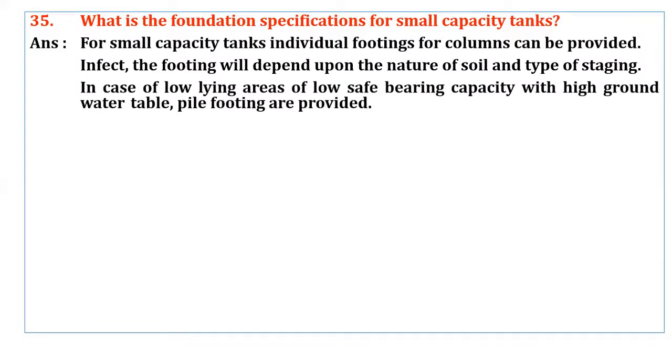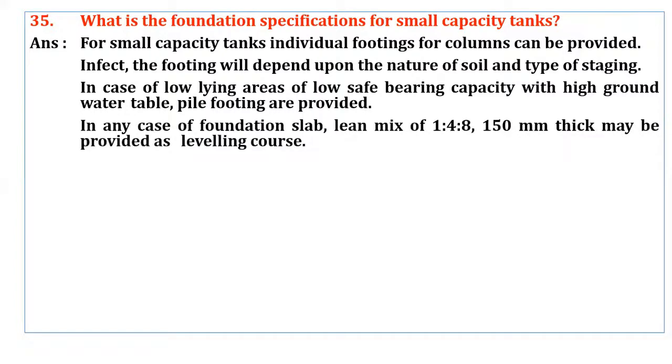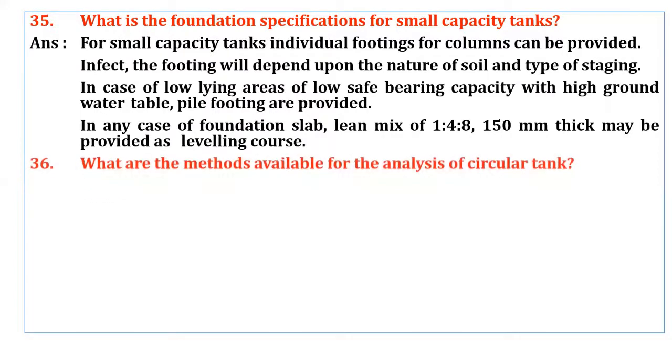In case of low-lying areas of low safe bearing capacity with high groundwater table, pile footings are provided. In any case of foundation slab, lean mix of 1:4:8, that is 150 mm thick, may be provided as a leveling course.